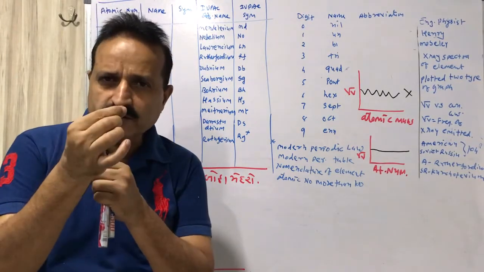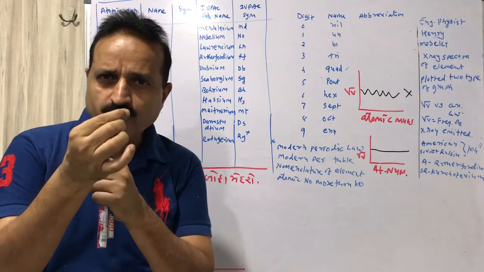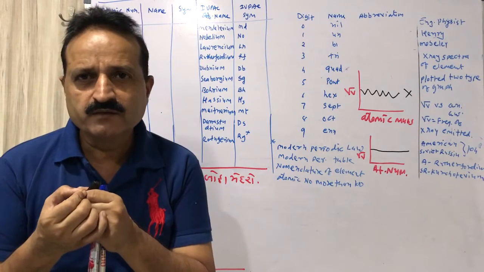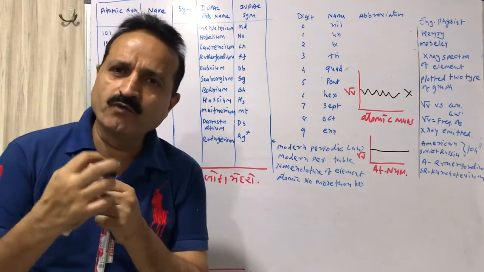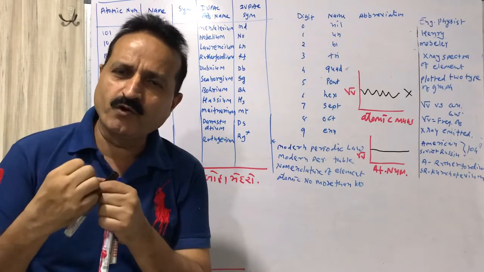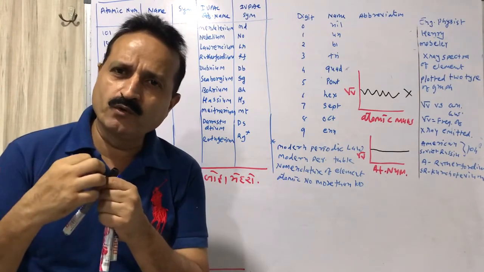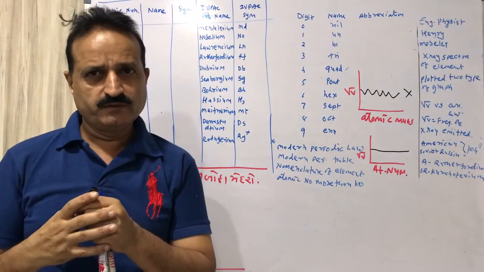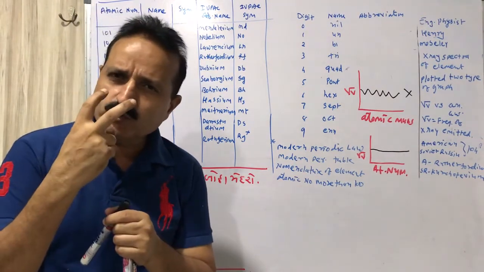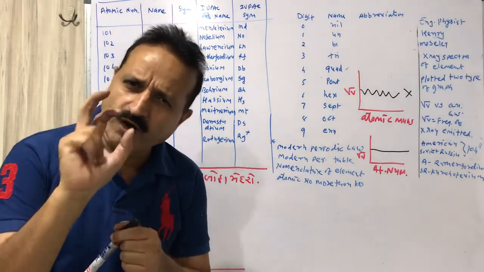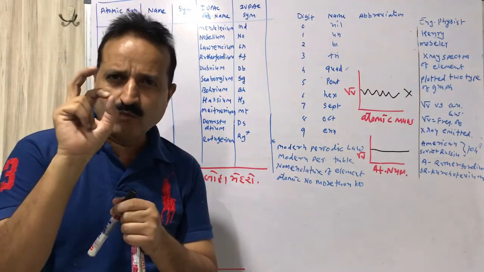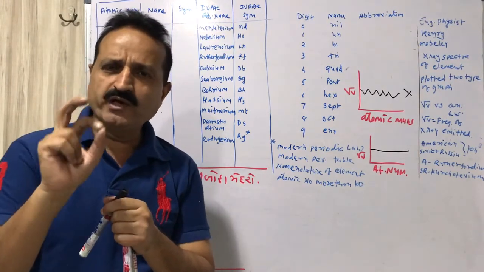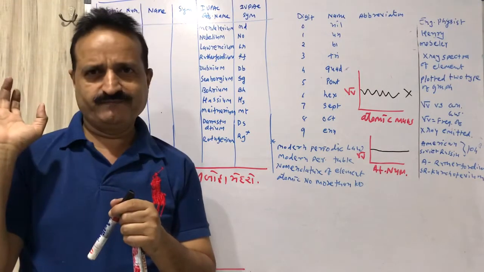You just change the sentence from atomic mass to atomic number. The change of law is only a difference of one word. The modern periodic law has atomic number and the periodic law has atomic mass.